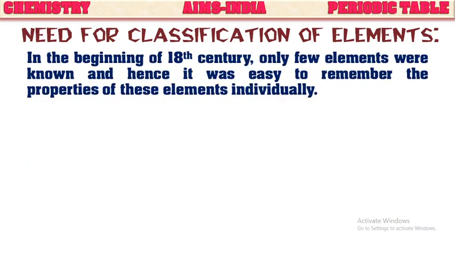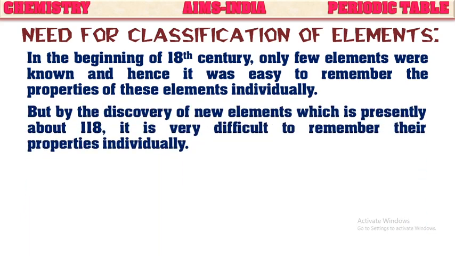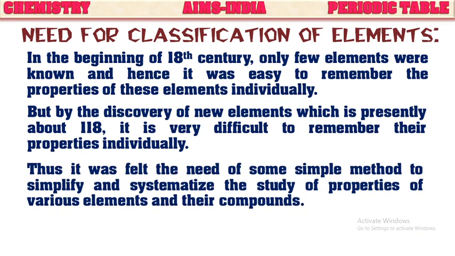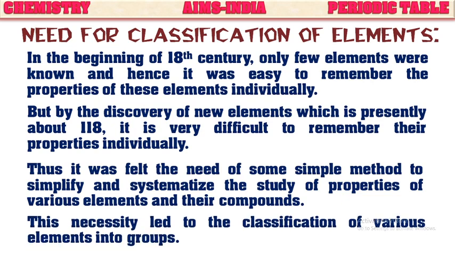In the beginning of 18th century, only few elements were known and hence it was easy to remember the properties of these elements individually. But by the discovery of new elements, which is presently around 118 elements, it is very difficult to remember their properties individually. Thus, it was felt the need of some simple method to simplify and systemize the study of properties of various elements and their compounds. This necessity led to the classification of various elements into groups and periods.